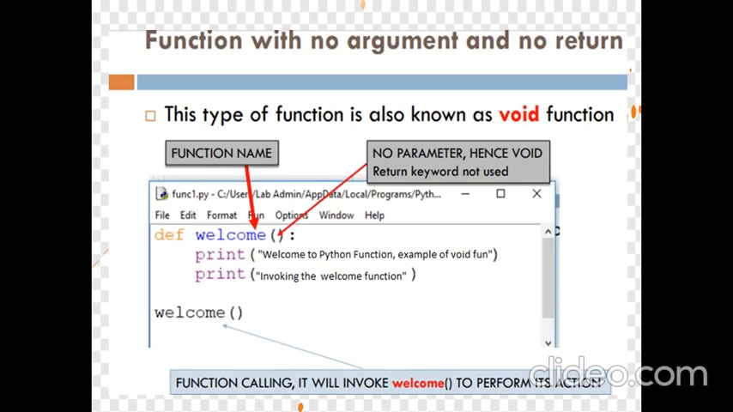Now you can see a function with no argument and no return value. This type of function is also known as a void function. You see the example: def is the keyword for function definition, and the name of the function is welcome. Nothing is written in the brackets, that means no parameter, hence it is void and the return keyword is not used. Now this is the body of the function: welcome to Python function, example of void function. Then we invoke the welcome function. When you call this function welcome, it is calling of the function. This is the definition part of the function, and this is the calling part of the function.